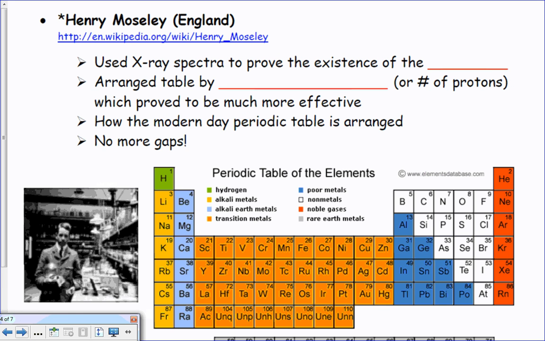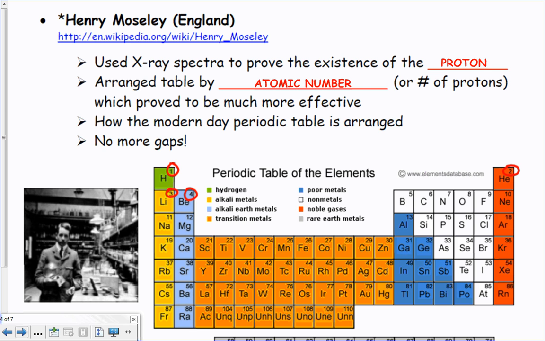Later, Moseley started to use these very cool X-ray spectra to prove the existence of the proton. And then he decided, well, let's rearrange this thing by the atomic number. Now this is more what you and I know, and we've been using the past unit, and what we're going to delve into today. And notice, it is 1, 2, 3, 4.